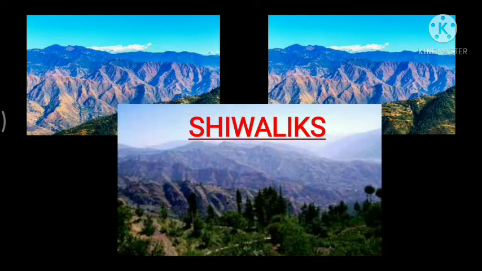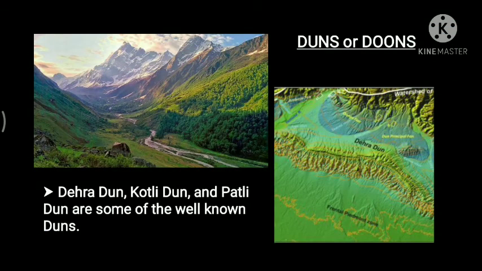These ranges are composed of unconsolidated sediments brought down by rivers from the main Himalayan ranges, located further north. Now these valleys are covered with thick gravel and alluvium. The longitudinal valleys lying between Lesser Himalayas and the Shivaliks are known as duns. Dehradun, Kotli Dun and Patli Dun are some of the well-known duns.